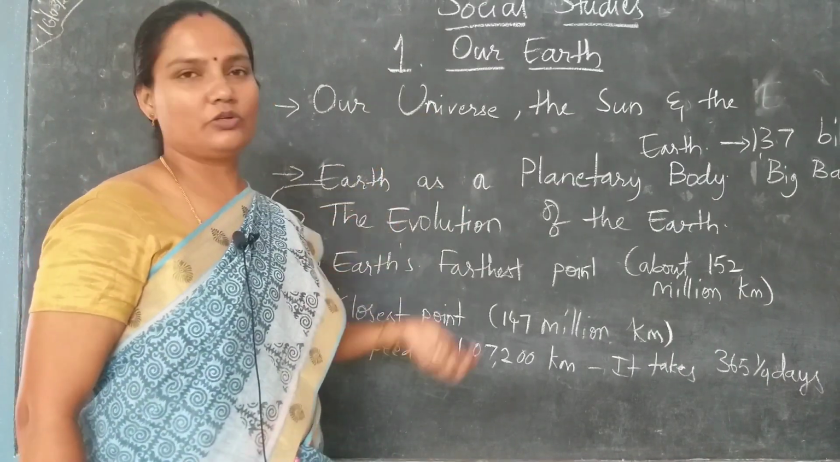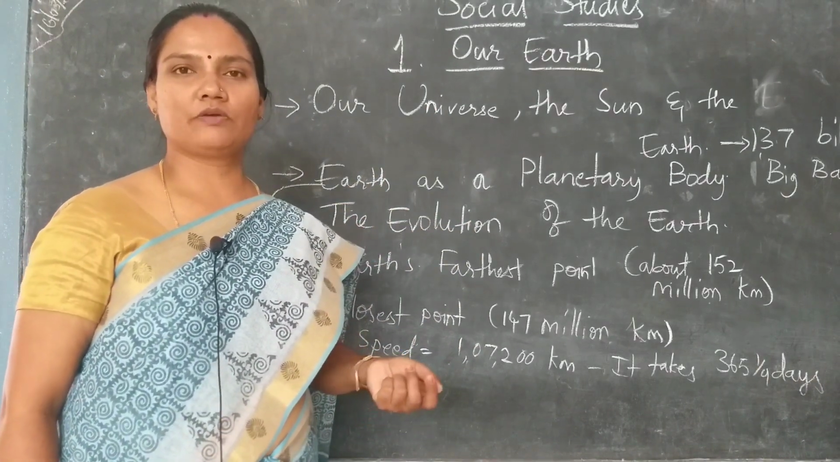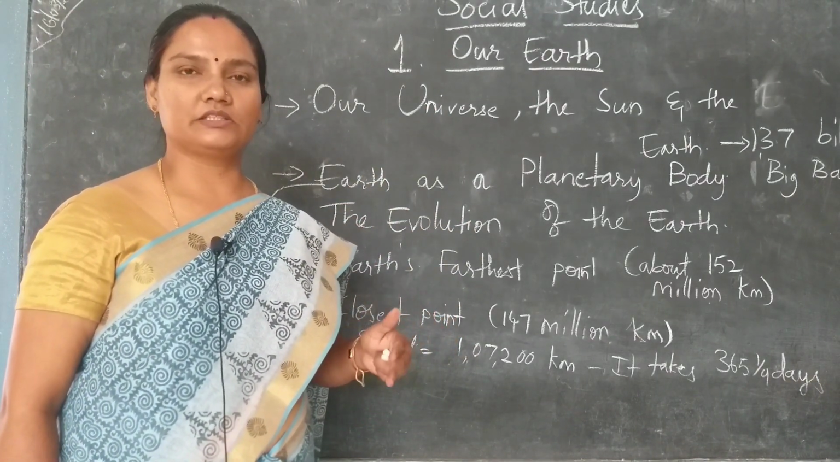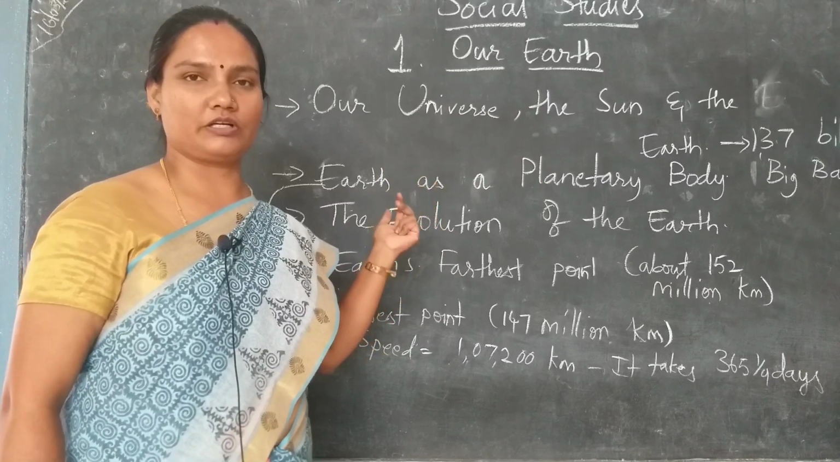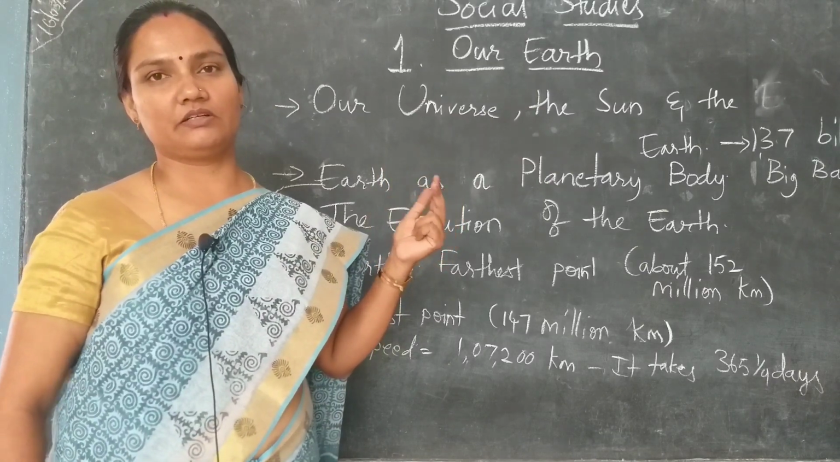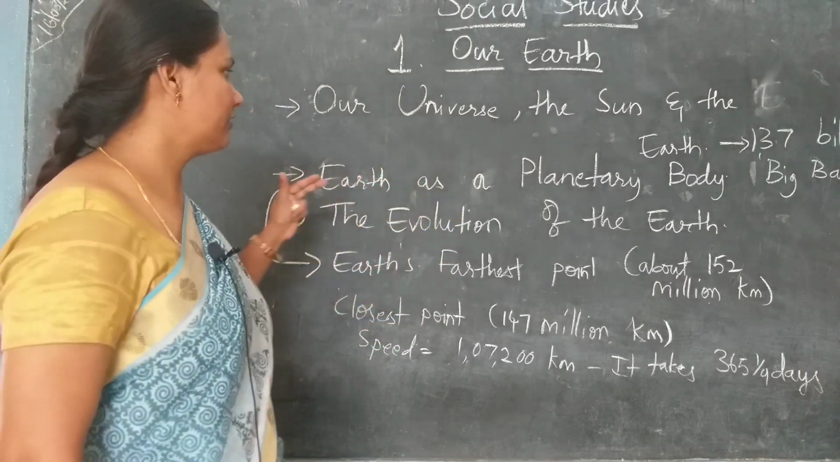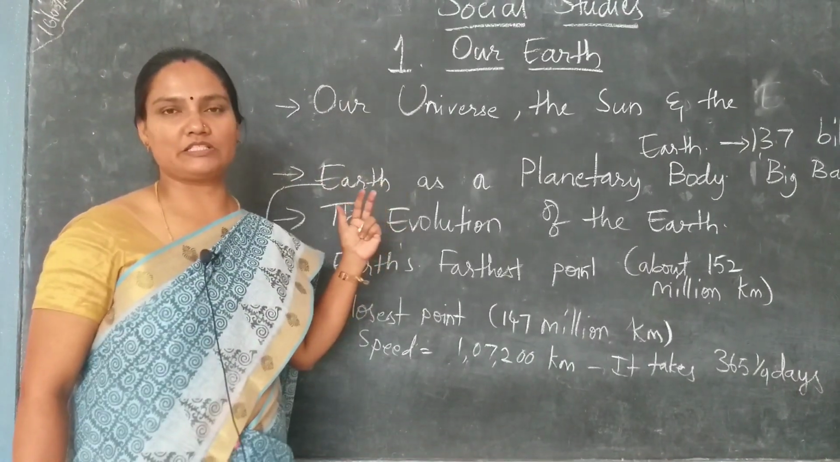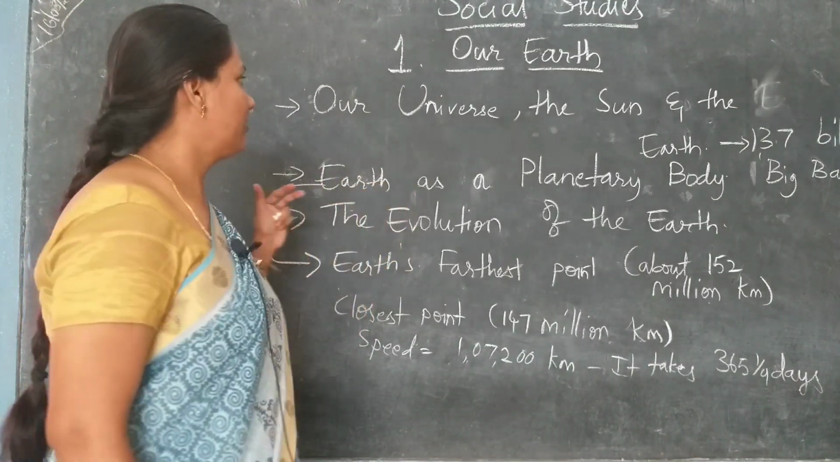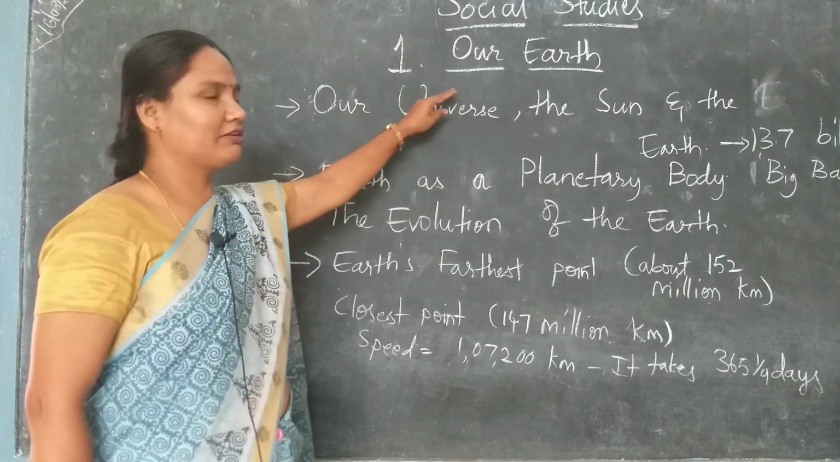It is also known as a blue planet because 3/4 of the planet earth is covered with water, and 1/4 area of the earth is covered with land, huge land masses called continents. Right children? So this is about our planet earth.